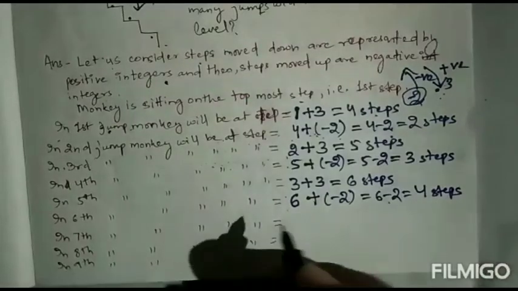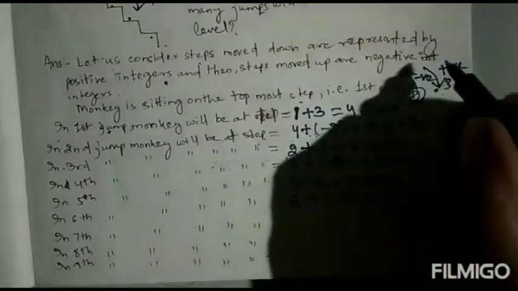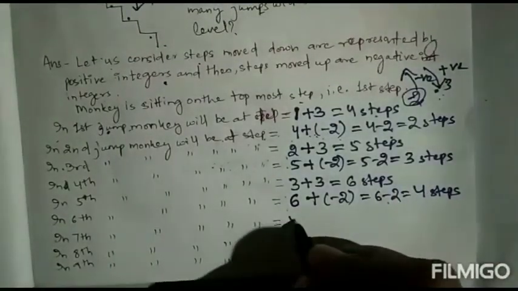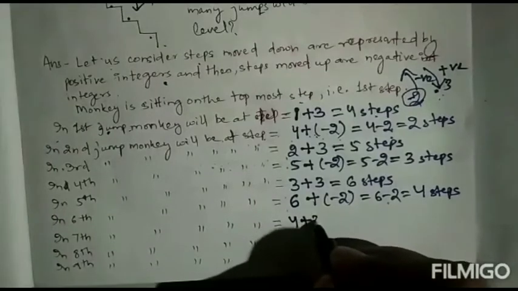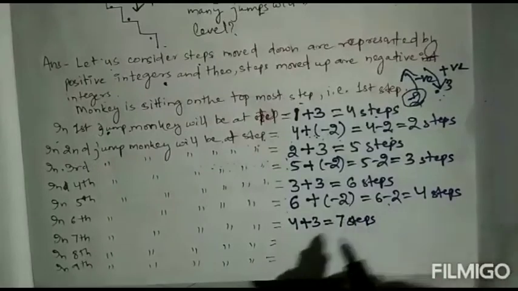Next, in the seventh jump it goes down again: 4 plus 3 equals 7 steps.